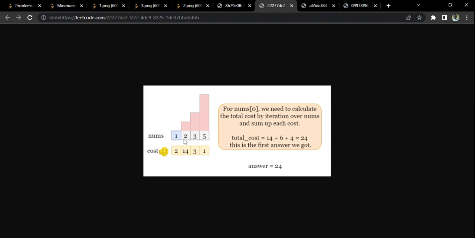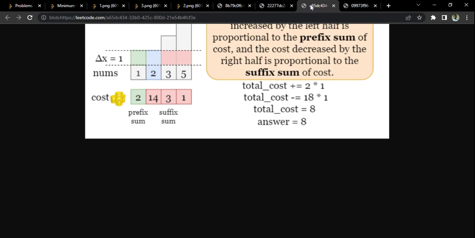Now let us see how to make it 1. 1 is already 1, right? 2 I have to reduce by 1 to make it equal to 1, so I have to pay the cost 1 time, that is 14. 3 I have to reduce by 2 times to make it equal to 1, so the cost will be 2 times 3, which is 6. Similarly 5 I have to reduce by 4 times to make it equal to 1, so the cost will be 4 times 1, which is 4. If you add them, you get 24. That is the first case where we are doing manual calculation. In all other cases we'll directly refer to 24, make changes to it and get the answer. Please pay attention to this step now.